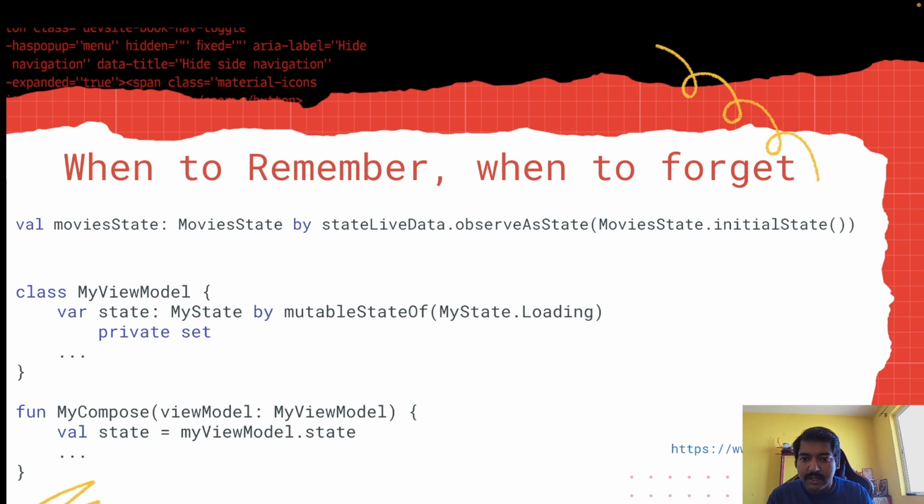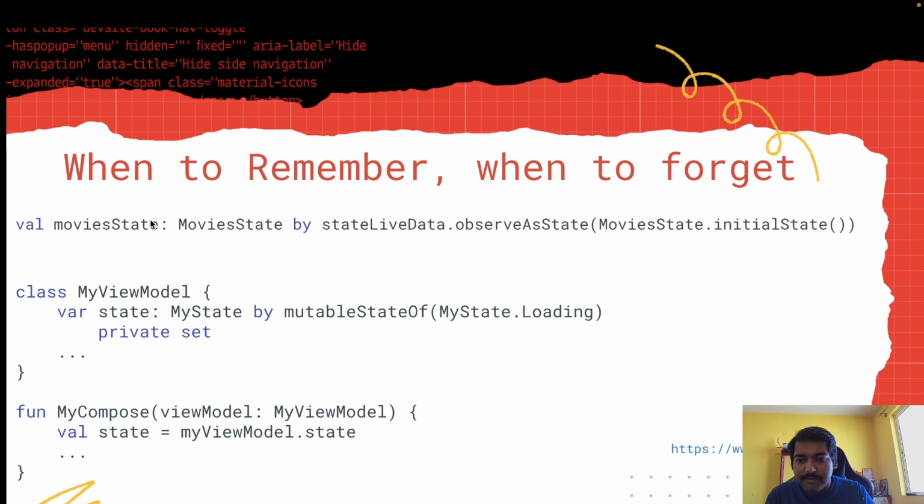That state is created, and then that state is exposed to my composable function, right? Here you can see that, and here I was creating it with live data, and then observing that live data as state in the composable function.